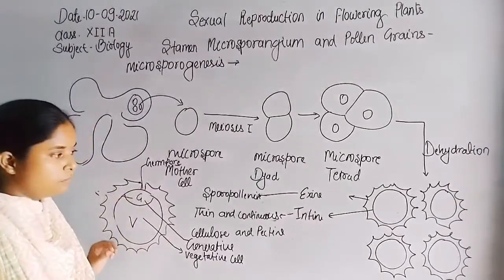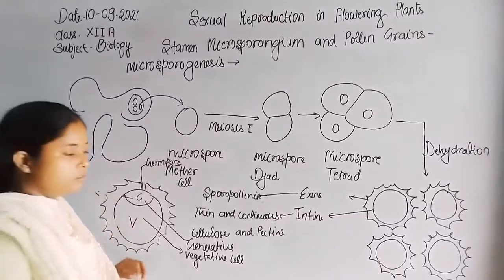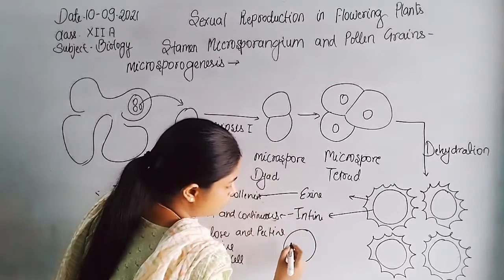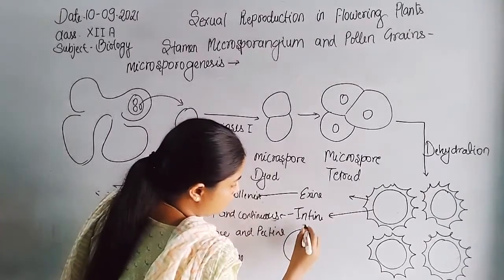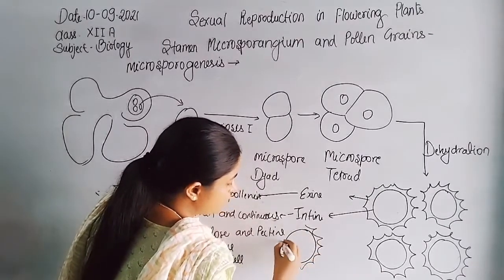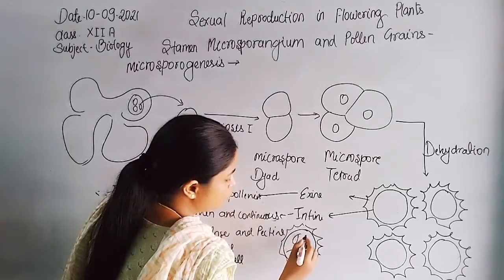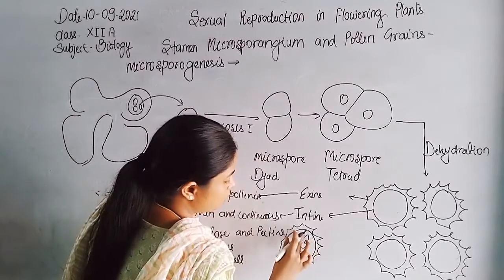So overall, in 40% of angiosperms, the dehiscence of pollen grain takes place at the 3-cell stage. That means 1 vegetative cell and 2 male gametes.